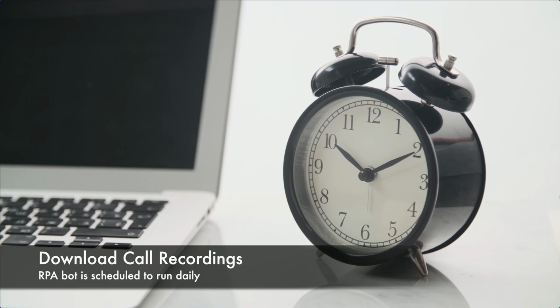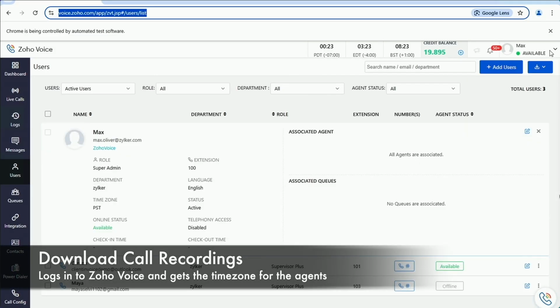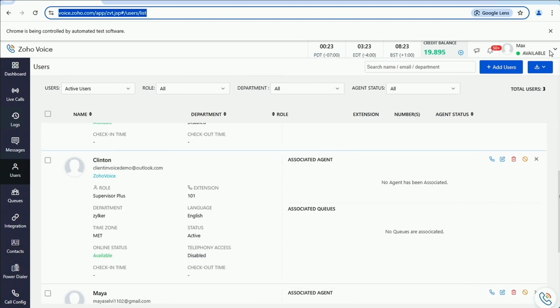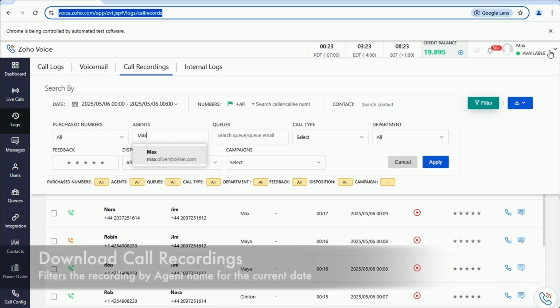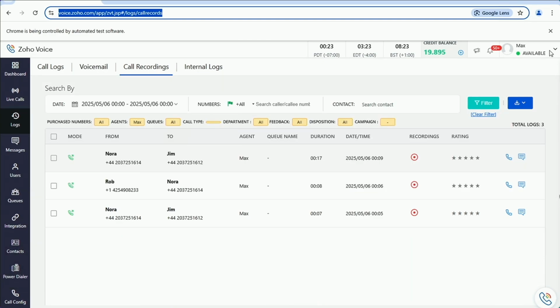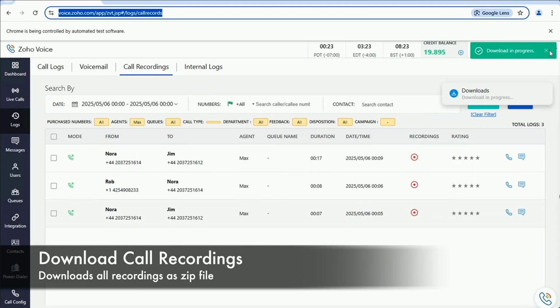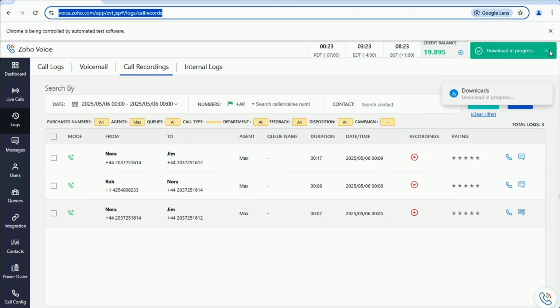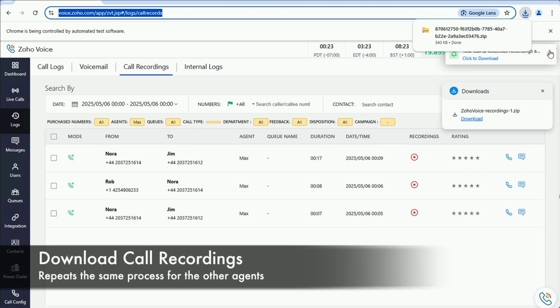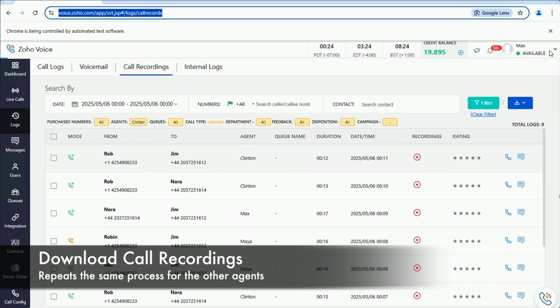So the download call recording every day. The bot can be scheduled to run daily, any time that you want it to run, and it will log into Zoho Voice, get the time zone of a particular agent. There could be multiple agents in your portal. So get a particular time zone, filter the recording by the agent name and the current date because you want to do it every day, and then download all the recordings as a zip file. Once you do that, repeat the same step for the other agents that you have in your portal.